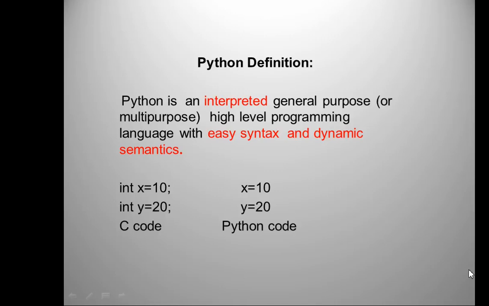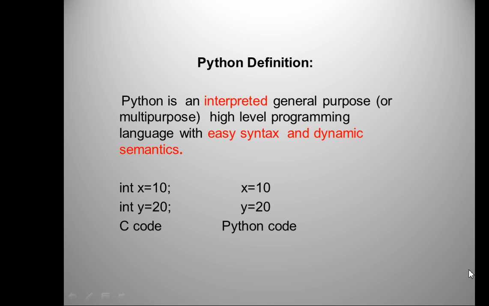In the last video, we learned about the history of Python. We covered an overview of some topics. Now I'm going to explain the definition of Python. Python is an interpreted, general-purpose or multi-purpose, high-level programming language with easy syntax and dynamic semantics.